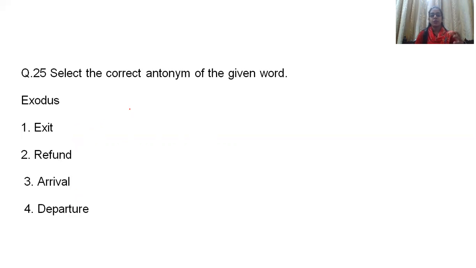Now the last question of this particular paper, select the correct antonym of the given word. The word is exodus. Now to get to the opposite, you should know the meaning of the word exodus. Exodus means a kind of going back or exit. So the correct opposite will be arrival. Okay. This is going to be your correct answer. So I hope students you have understood all the questions that appeared in the previous year examination.